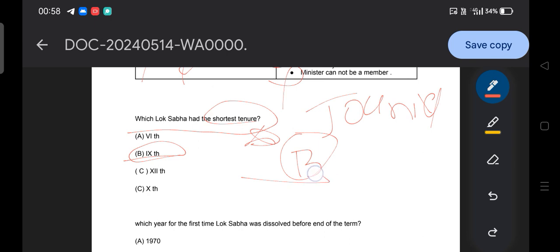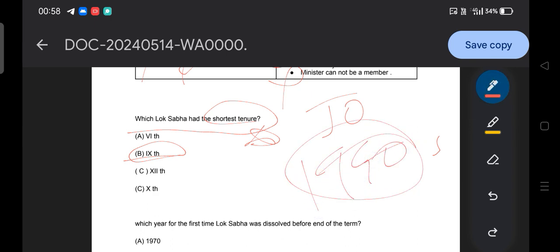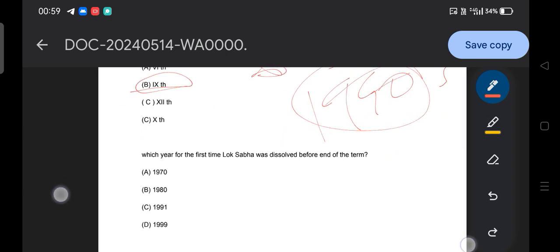The Lok Sabha tenure is 5 years, guys, we all know. But in some circumstances, the Lok Sabha could not complete its full tenure. Say for example the time of the 1990s. In the 1990s almost 3 to 4 Lok Sabhas could not complete their term. Within very little time, even 1 month or 9 months, they were dissolved. We have seen this kind of case. So moving to the next question.